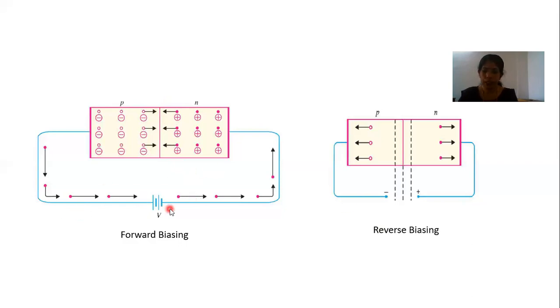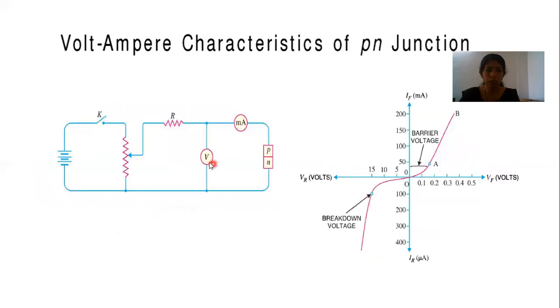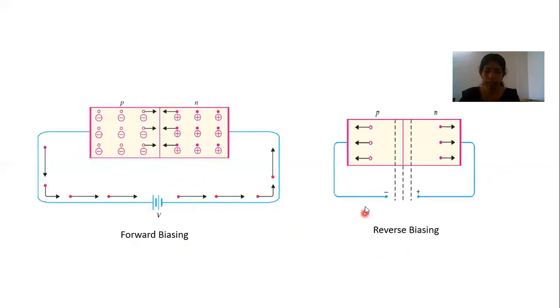And when we apply a voltage, potential difference across the PN junction, it can be applied in two ways, either in this way or in this way. Either we apply the positive terminal to the P-type region and the negative terminal to the N-type region, which is known as forward biasing. Or we can also apply it in the reverse order, negative terminal to the P-type and positive terminal to the N-type, and that type of connection is known as reverse biasing. Okay, now we are going to study about forward biasing and reverse biasing.